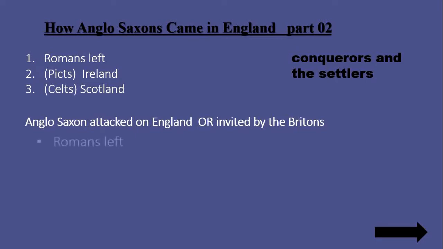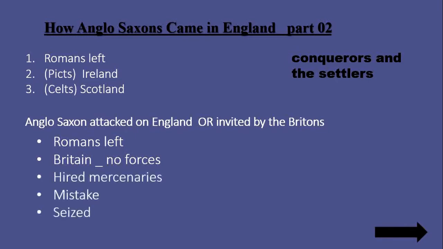The Anglo-Saxons did not simply migrate to Britain. What actually happened was that the Roman army left Britain. Britain did not have any defense. The other mistake the Britons made was that they hired a ton of mercenaries, meaning a foreign army from the Germanic areas, to defend them from other Celtic tribes.